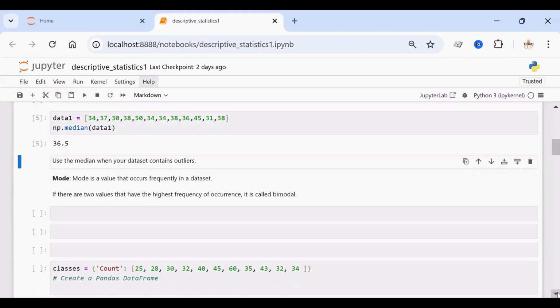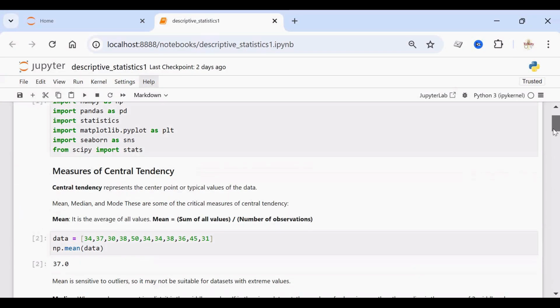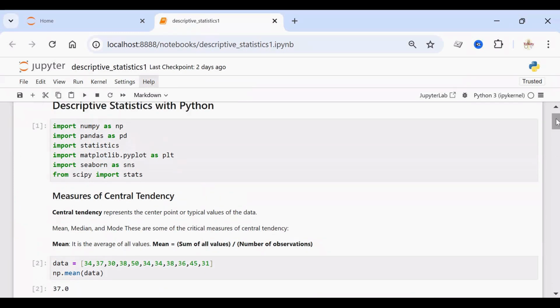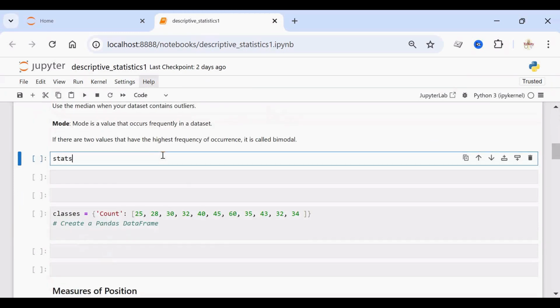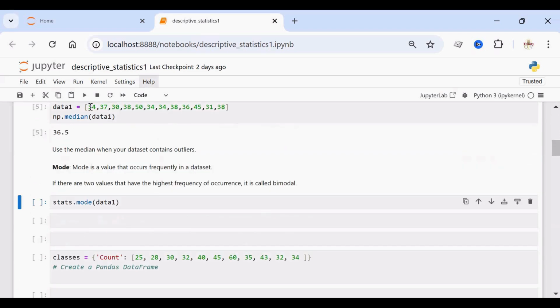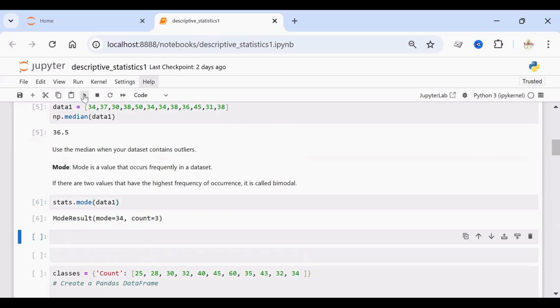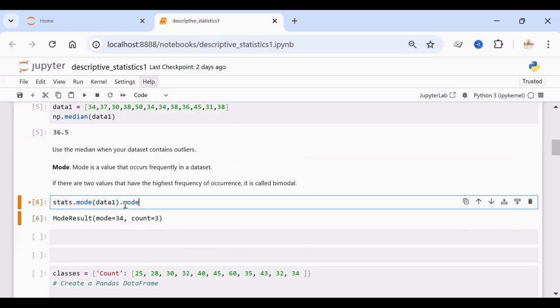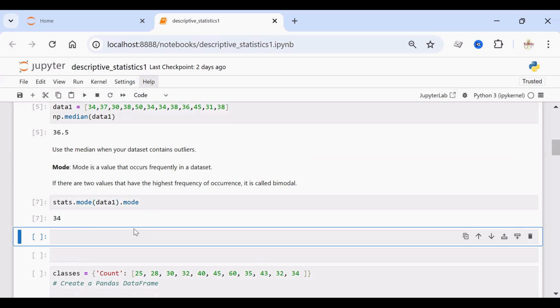So to find out the mode, you can make use of SciPy's stats subpackage. So stats.mode method, pass this data1 as the argument. If you see in the data1, 34 is occurring thrice and similarly 38 is also occurring thrice. So if you just call stats.mode of data1, it will give you mode equal to the first occurrence, 34, and it is present 3 times. Okay. If you want only the value alone, you can just give .mode. So it will give you the value alone.